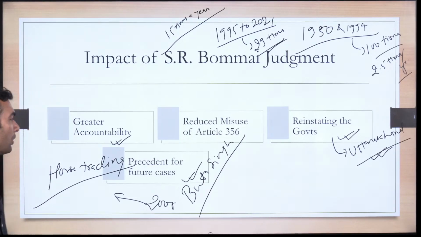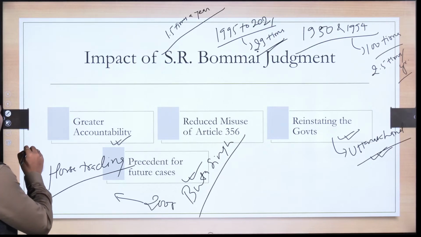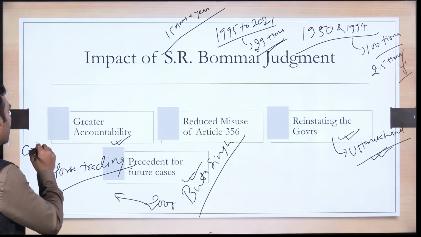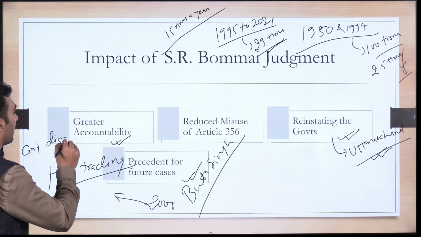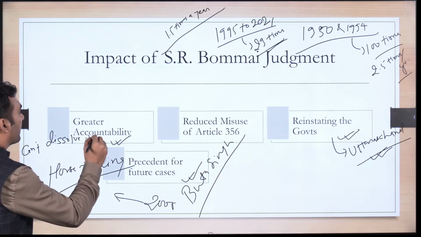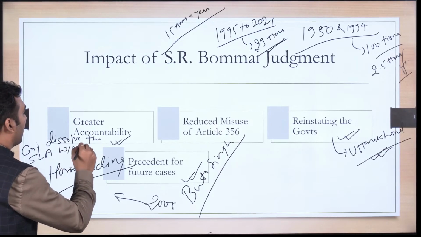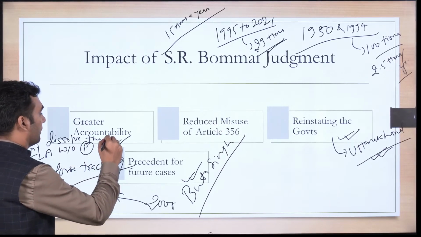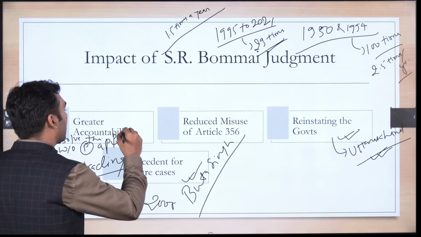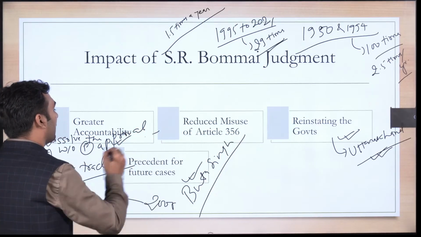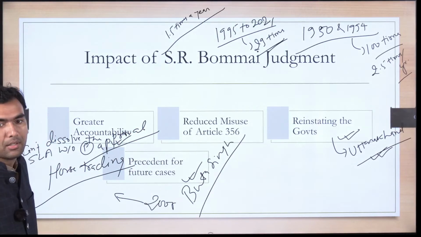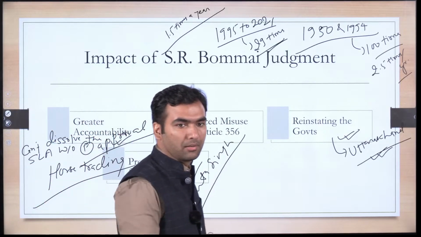And also Supreme Court has stated that you can't dissolve a state legislative assembly without parliament approval. So in case you do not take the approval of parliament, you cannot dissolve the state legislative assembly.